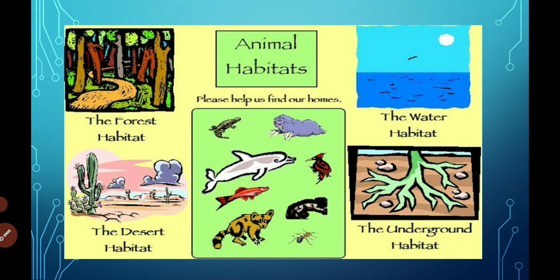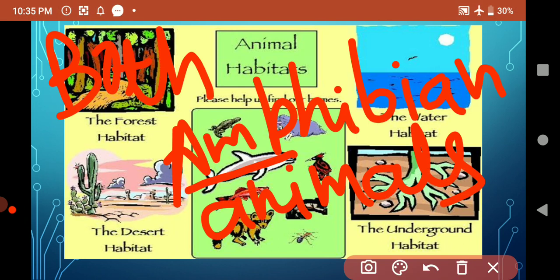All of you have understood about this one? Land animals, water or aquatic animals. Animals that live in hot desert areas. Animals that live under the ground. And some animals can live in both places. Such types of animals are called what? Amphibian animals. Amphi means both. Such types of animals can live on land and in water.